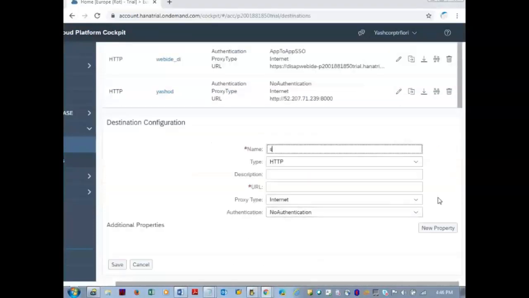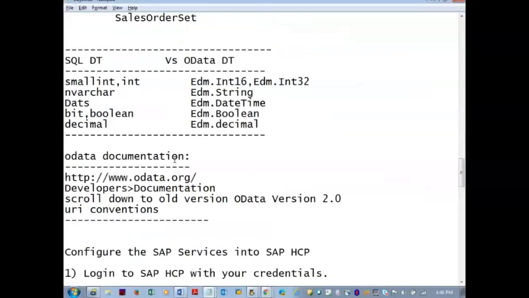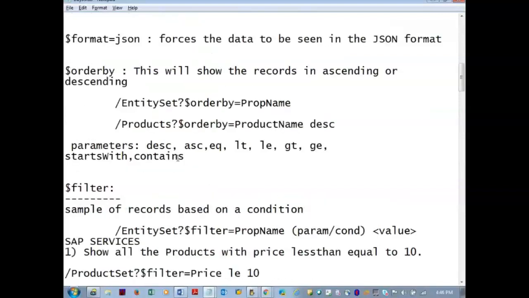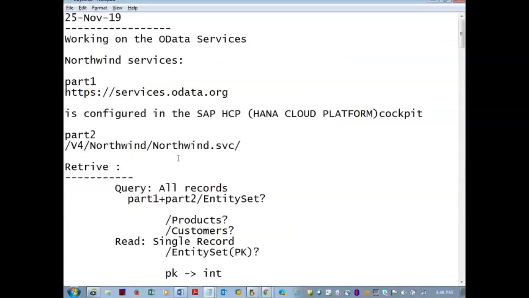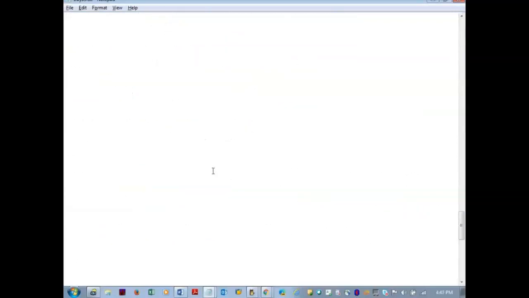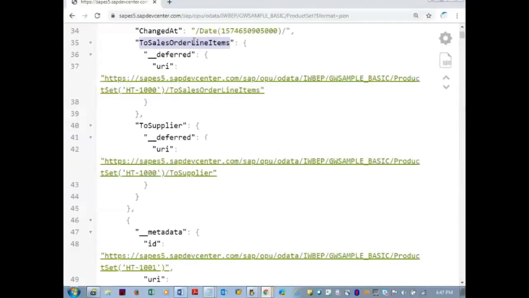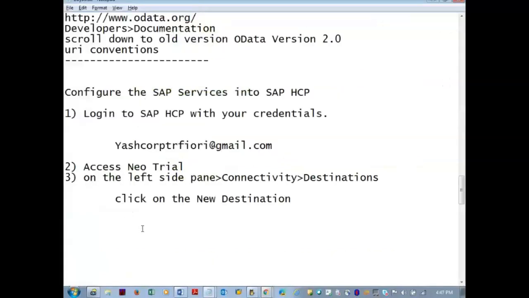Name SAP OData. So what we are doing here, we are trying to create a variable for the part 1 of our SAP services. Copy the SAP services.